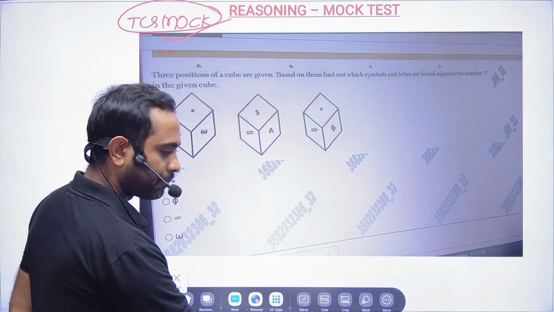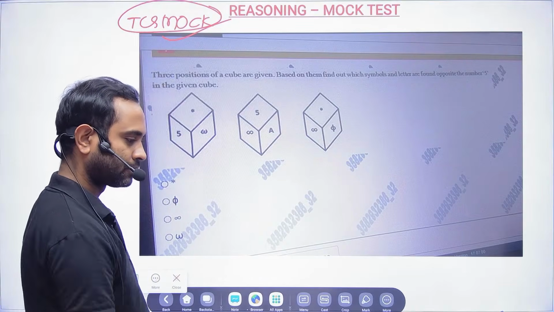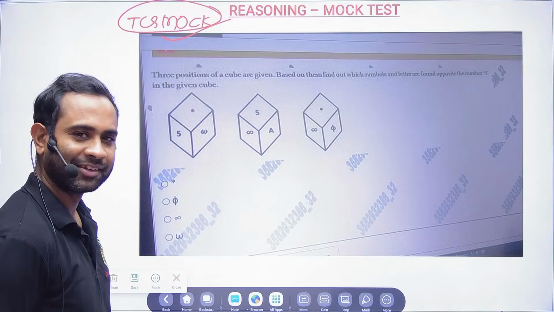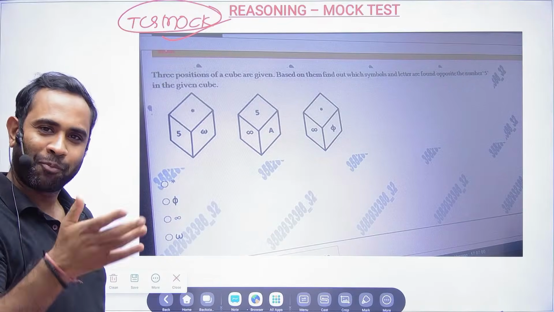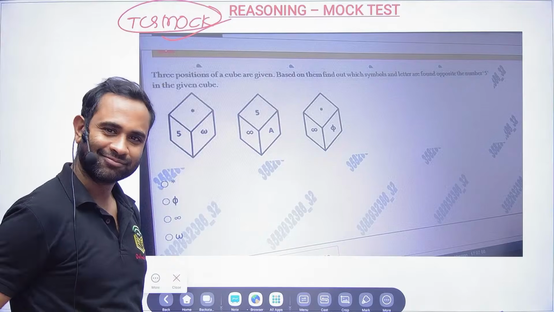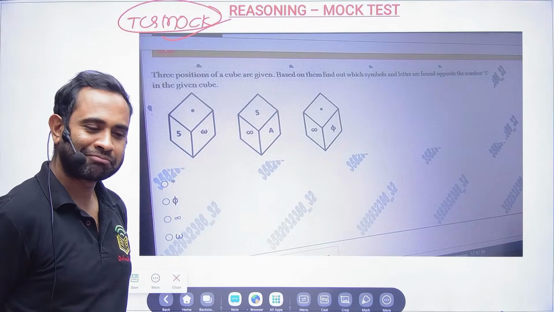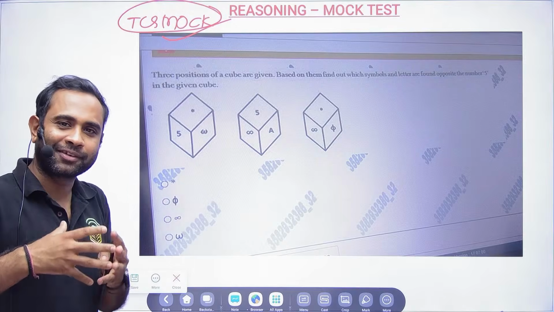Okay. Sir, you are very handsome. Abhishek Mukherjee, only opposite faces cannot be together. We cannot be together. Okay.